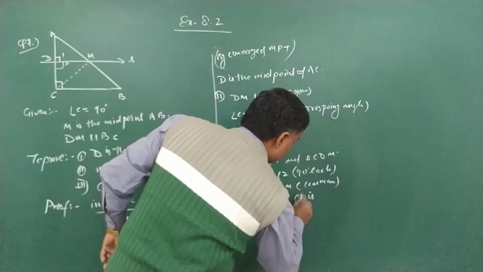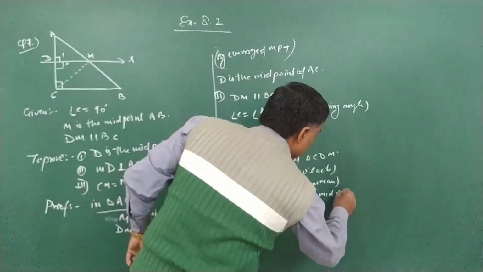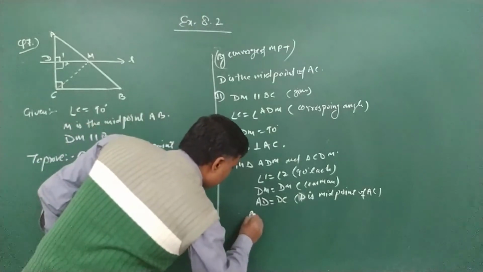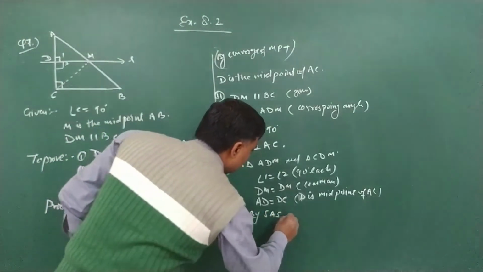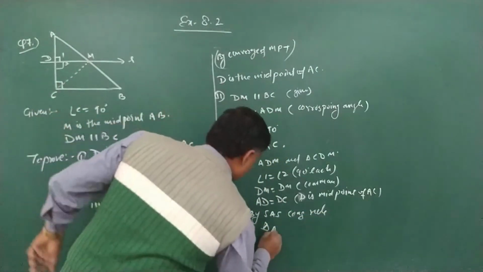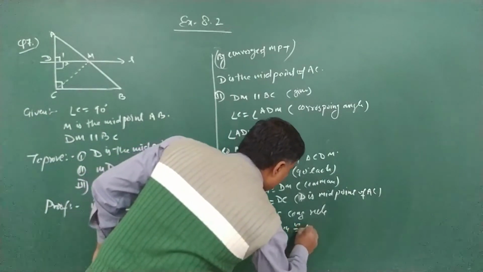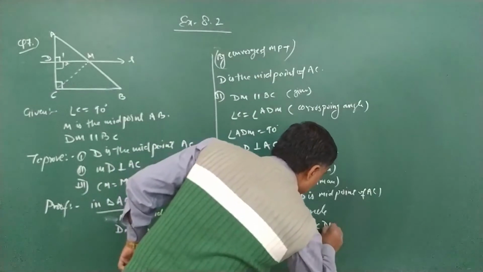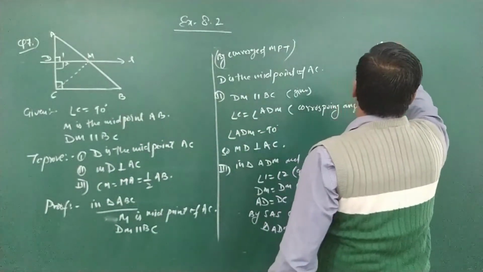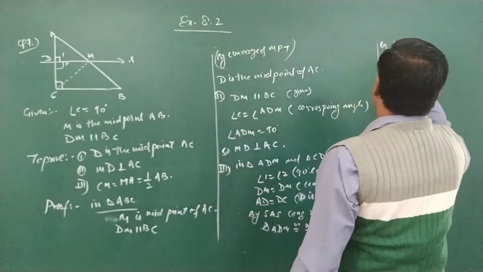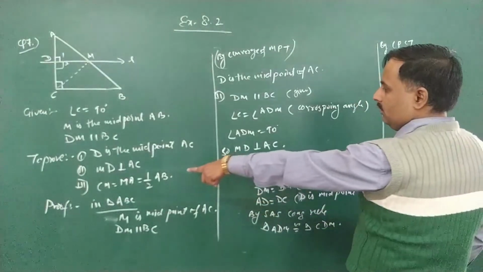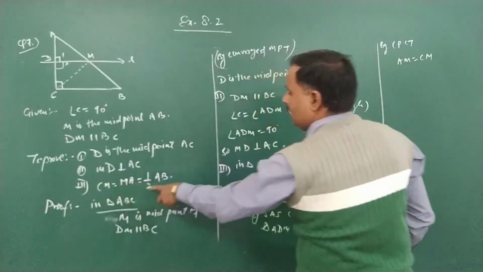D is the midpoint of AC. So by SAS congruency rule, we can say triangle ADM is congruent to triangle CDM. By CPCT we can say AM is equal to CM.